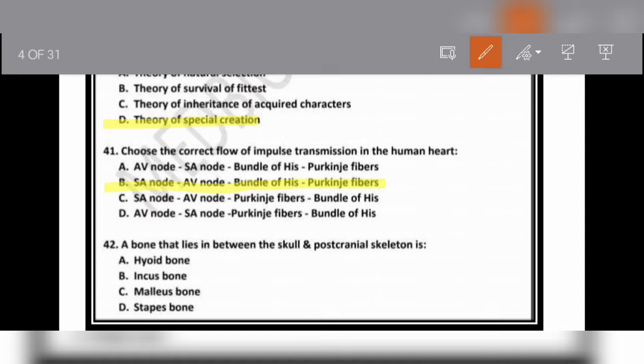Okay. Question number 42: a bone that lies in between the skull and postcranial skeleton is? Option A is the hyoid bone, option B is the incus bone, option C is the malleus bone, and option D is the stapes bone. So let me know your answer in the comment section. और मैं आपको हिंट दे देता हूँ कि हमारे स्केलेटल सिस्टम में एक ऐसा बोन है जो किसी भी दूसरे बोन से अटैच्ड नहीं होता, वो अपनी पोजीशन पे फिक्स होता है लिगामेंट्स की वजह से, टेंडन्स की वजह से या मसल्स की वजह से, मीन्स लिगामेंट्स एंड टेंडन्स or muscles in some of the membranes. So I will check your answer in the comment section.